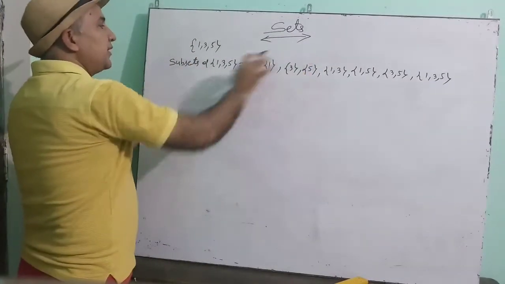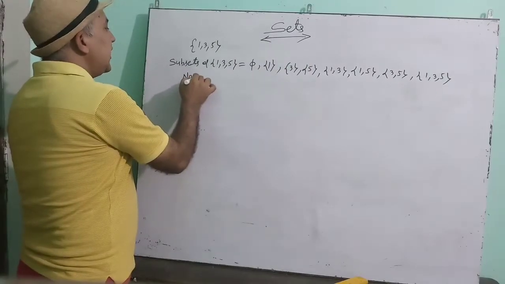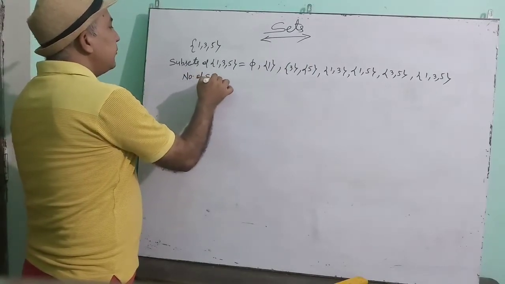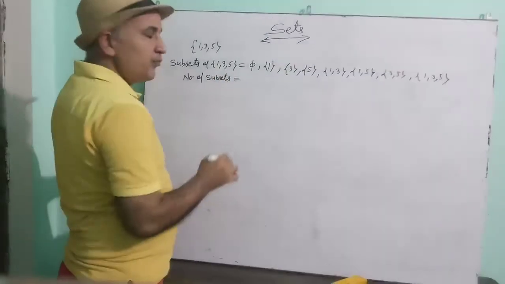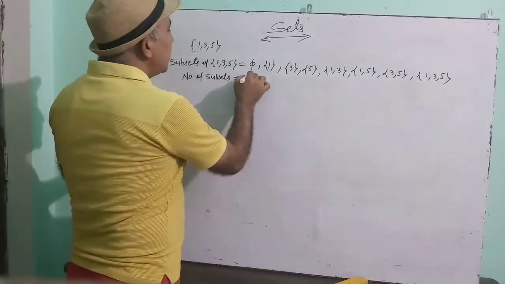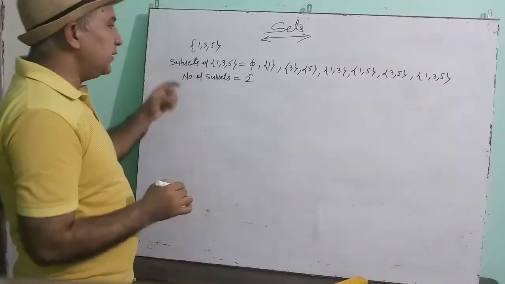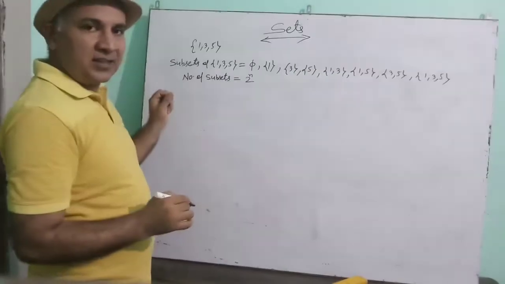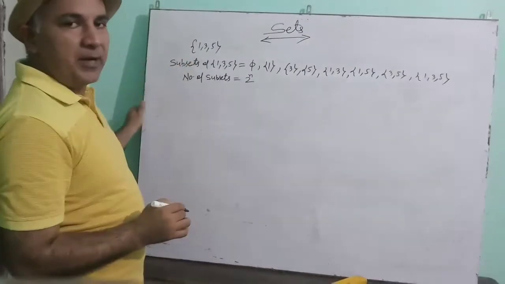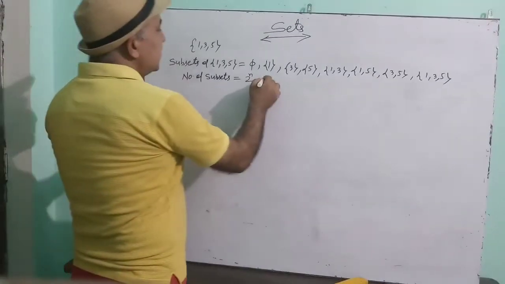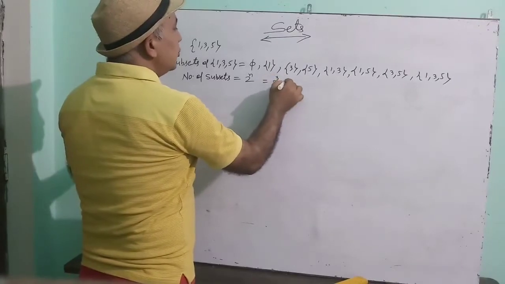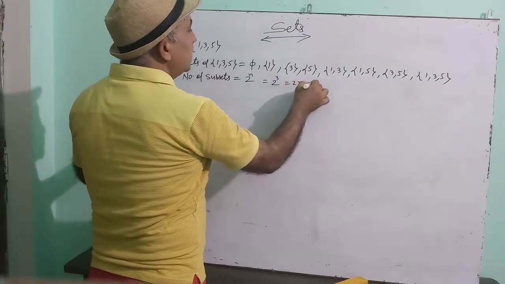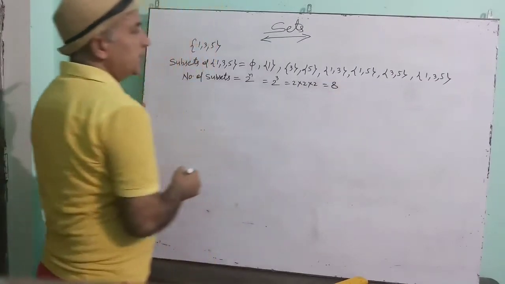Suppose you do not have to make the subsets, you only have to find the number of subsets. Then how will you do it? The formula for the number of subsets is 2 to the power n, where n is the cardinal number, meaning the number of elements. See here, what is the number of elements? 1, 2, 3. That means 2 to the power 3, that means 8.